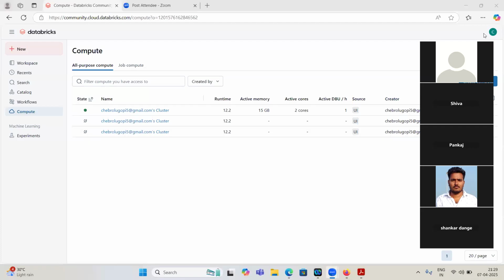Share your screen, Gopi. I think we can see your name only. Black screen. And the recording is also running. Now it is okay. Yes, recording is there.